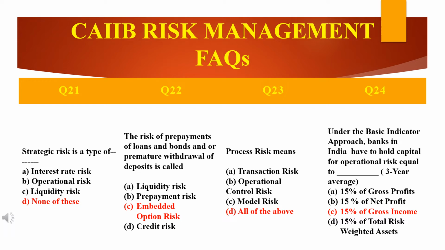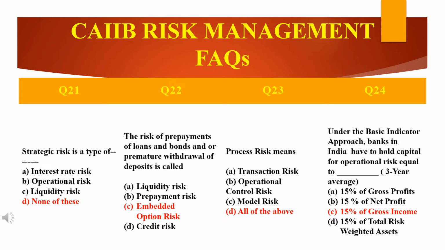Okay, the cash flow will vary depending on whether the option is exercised or not. The next question is the process risk. So what is process risk? There are 4 options given. Now we will see what is process risk.